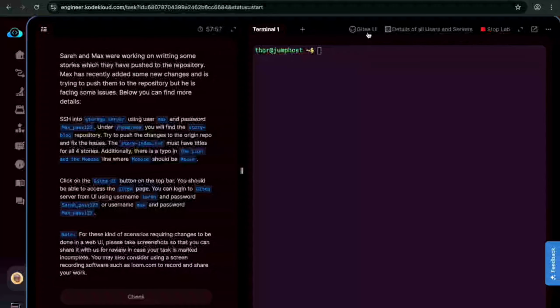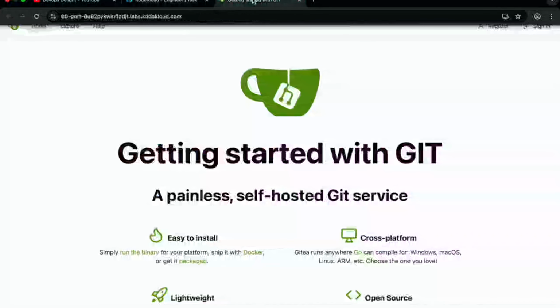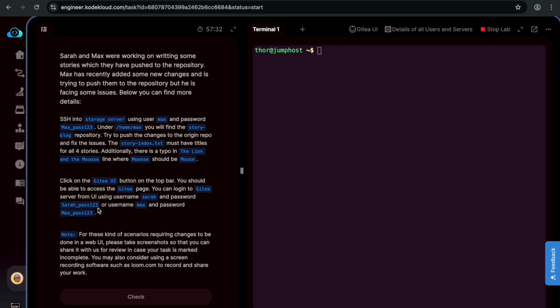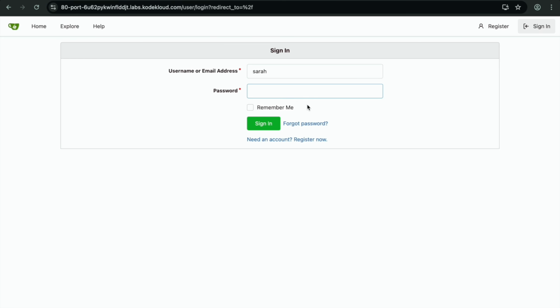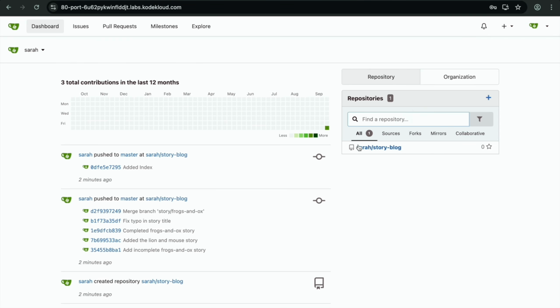Alright, so let me click on this Gitea UI button here on the top right. And they asked us to log in with Sarah as the username and the password as this one. So you can log in with it. Let me click here and click on sign in. Let me type Sarah and then the password. This is the password. Let me copy the password. Paste it, click on sign in. Yeah, we logged into Sarah's account and these are the details.